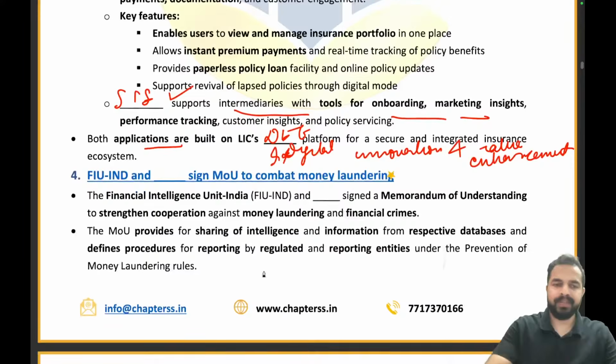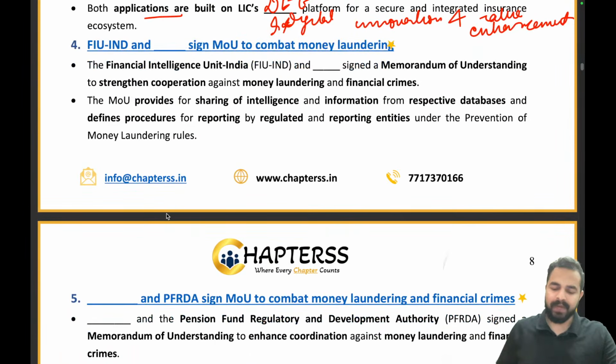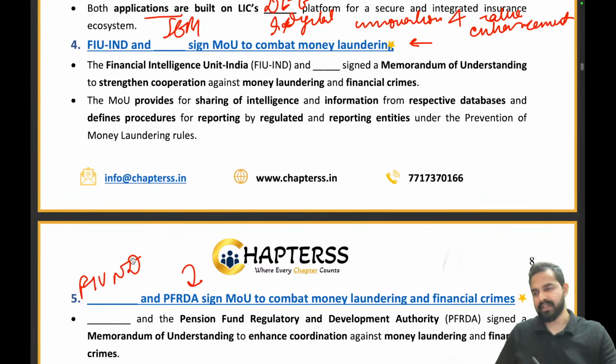Now let's move ahead. Please tell me the name of the organization which has signed an MOU with FIUND to combat money laundering. These are two organizations. Here in the first part, the right answer is SEBI. In the second part, PFRDA has already been given here, so the right answer will be FIUND. That is the right answer. FIUND is the right answer. Clear?